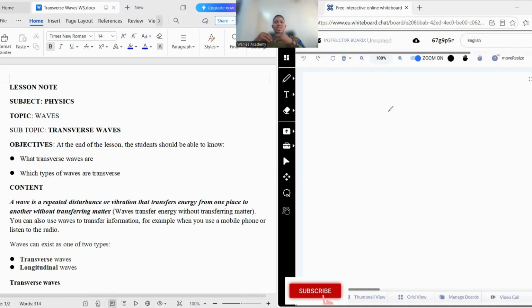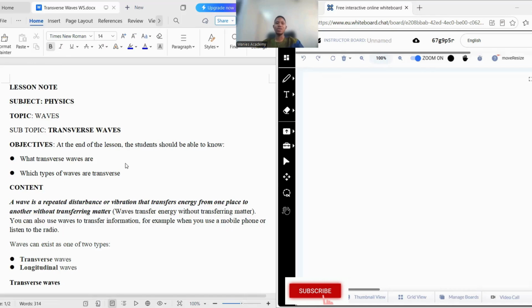But now, when it occurs in a repeated vibration, and it can transfer energy, this is what we call a wave. So waves transfer energy without transferring matter, and we can say that this wave transfers information and communication. For example, our mobile phone, listening to radio through radio waves and all that. Even for us to see through visible light, all these are waves. But these waves are classified into two types: transverse waves and longitudinal waves. But today we are going to cover transverse waves.